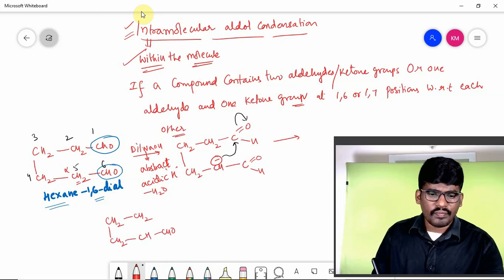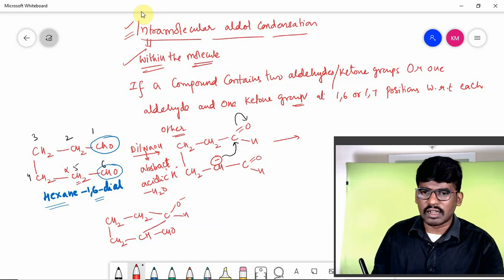And another carbon is O minus, with H, and this carbon is connected to that carbon because the negative charge has migrated. Now we take water as HOH, this H is going to attack the O minus, and OH minus we are going to remove.